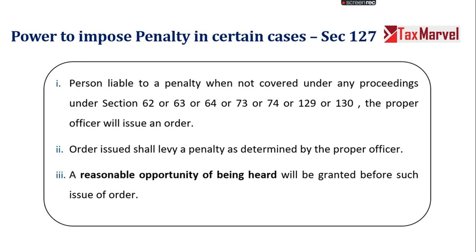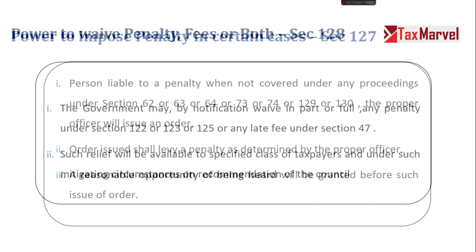So the order will levy penalty, and again what we have discussed is that before levying penalty the officer will give a reasonable opportunity of being heard to the taxpayer. So the taxpayer should be given an opportunity of being heard, and appearance before the officer either in person or in writing. He should submit his facts before the officer decides on imposing penalty. Right?